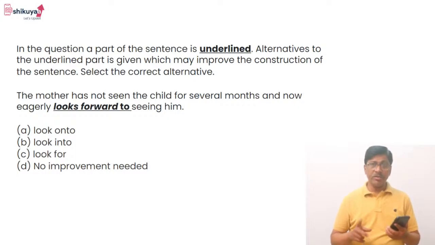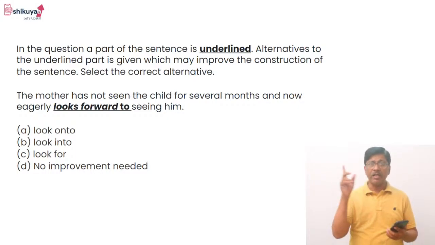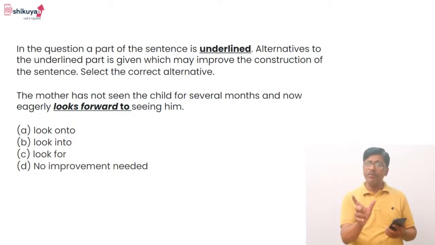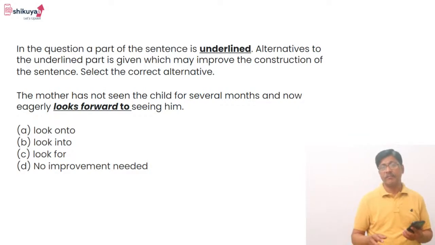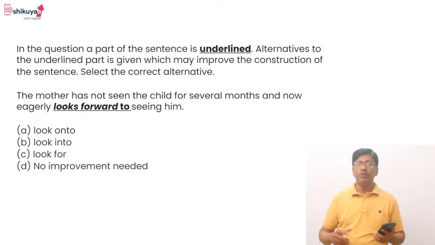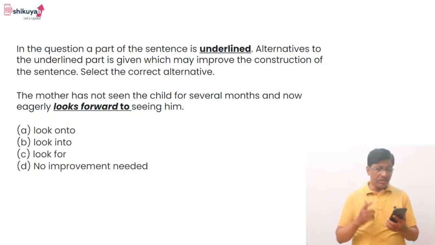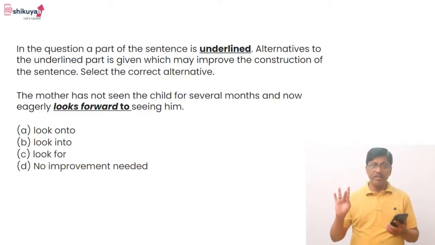Now in this question you do not have to look at other parts of the sentence for errors. The error is definitely where it is underlined, we have to look there. But for the other parts of the sentence, we have to look for tenses or other clues to find the mistake. If you look at the options: look onto, look into, look for. The options we have are onto, into, for.